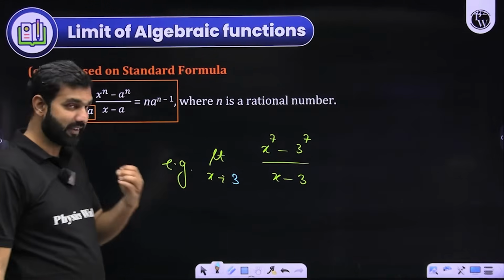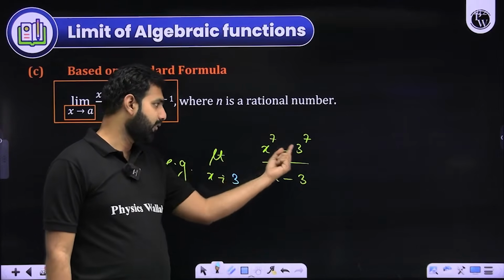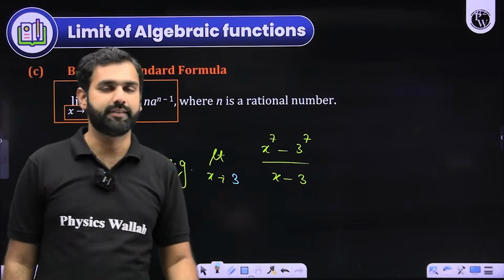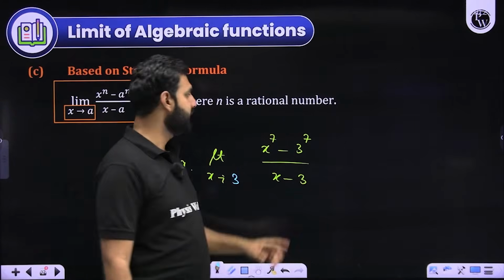Of course, one of the ways is 3 to the power 7 minus 3 to the power 7 upon 3 minus 3. This is a 0 by 0 form. Can I apply L'Hopital? Yes, you are free to do that. What does L'Hopital say? Differentiate numerator.